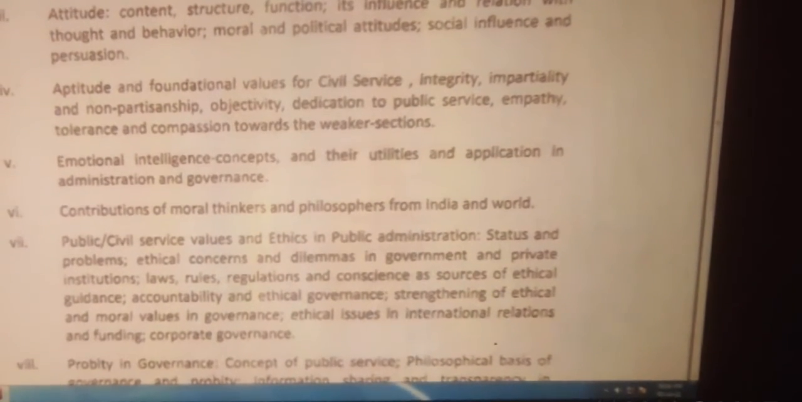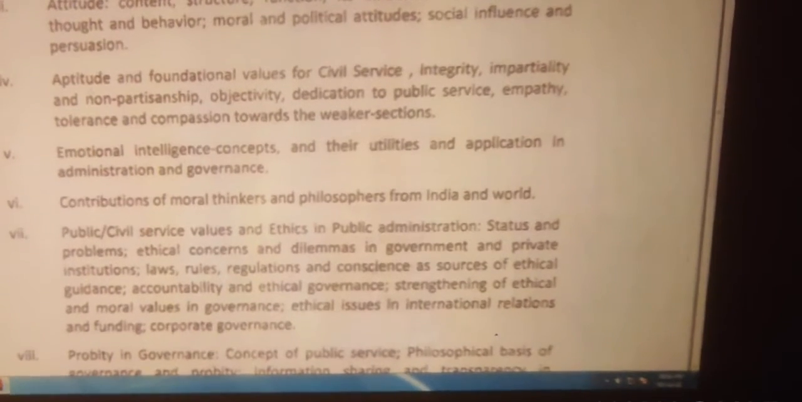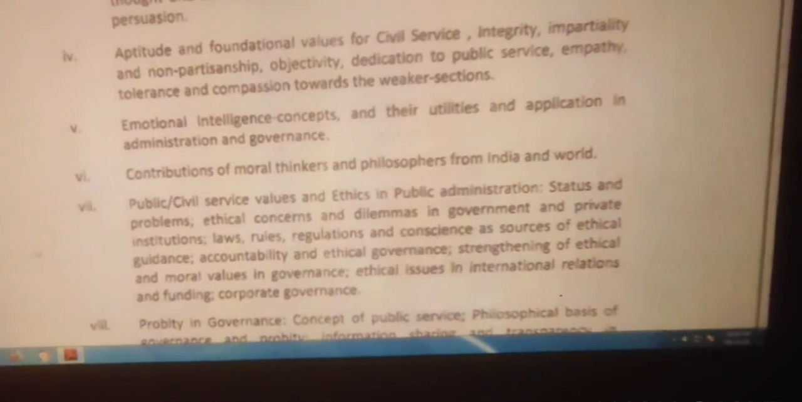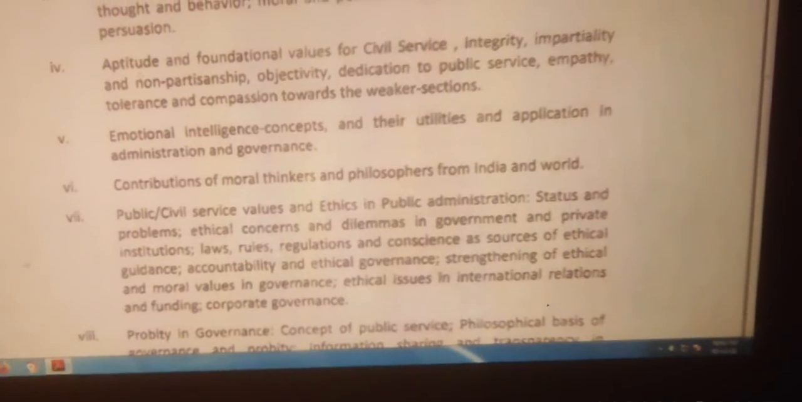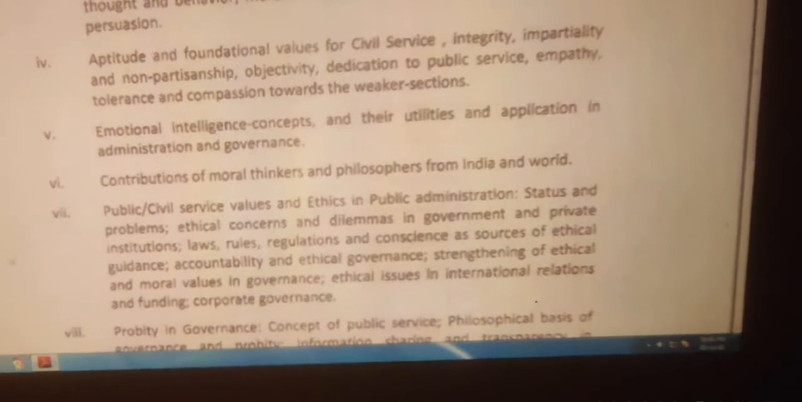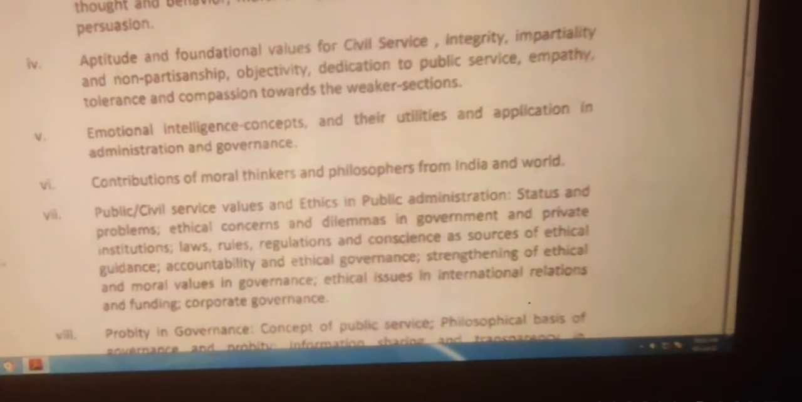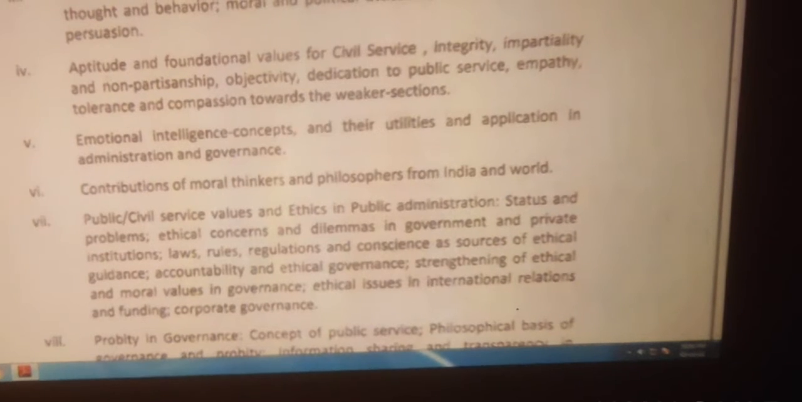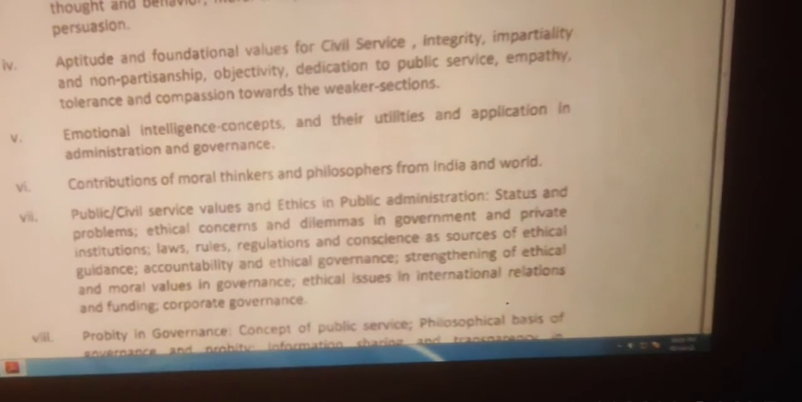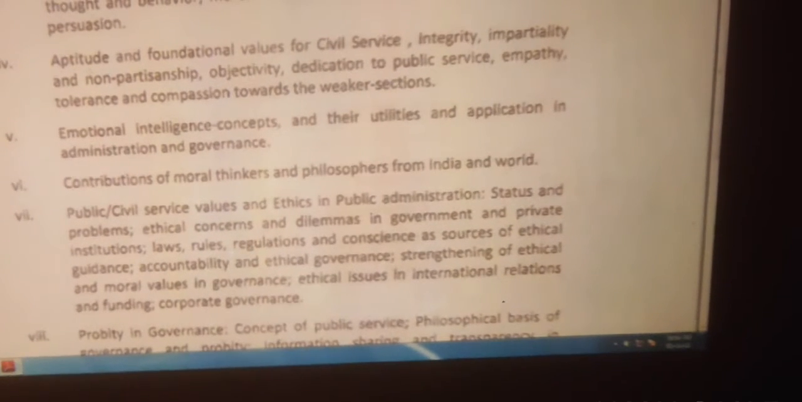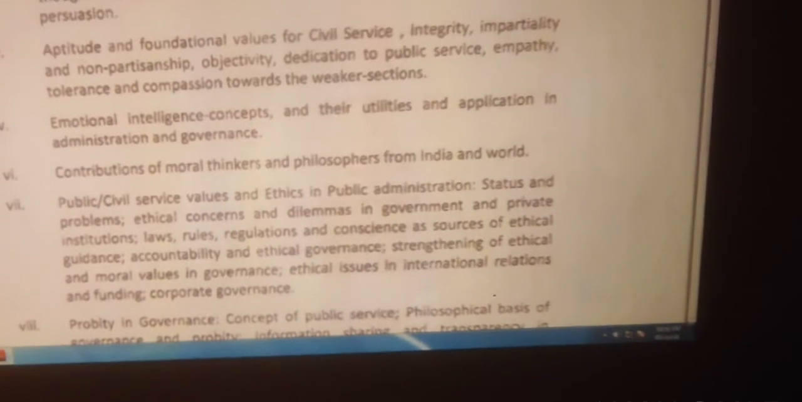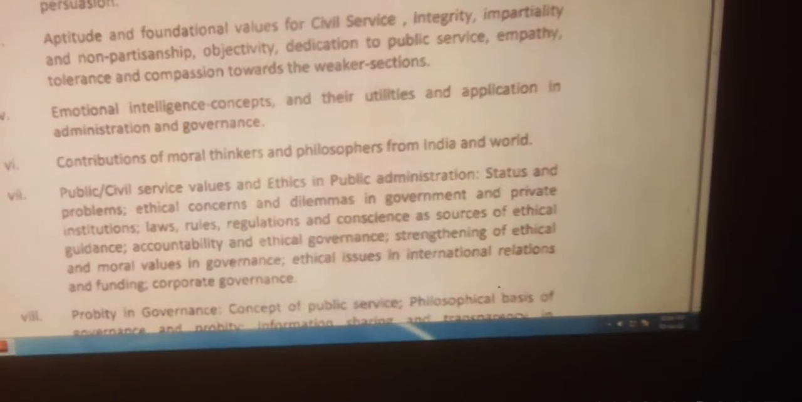Next segment, public and civil service values and ethics in public administration: status and problems, ethical concerns and dilemmas in government and private institutions, laws, rules, regulations and conscience as sources of ethical guidance, accountability and ethical governance, strengthening of ethical and moral values in governance, ethical issues in international relations and funding, corporate governance.